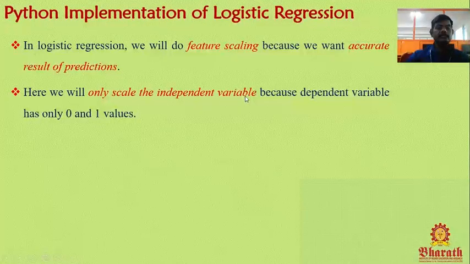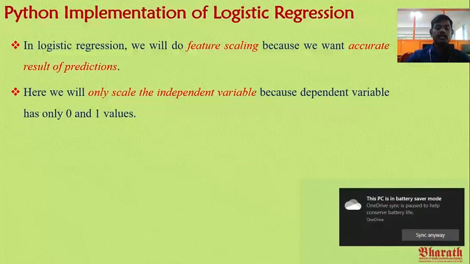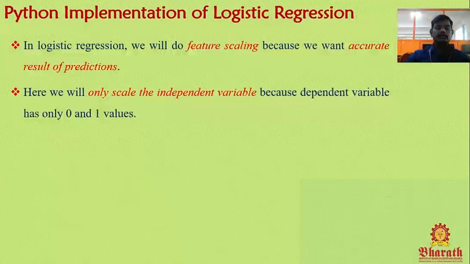Here we will only scale the independent variables. Why the independent variables? The dependent variable has only two values, either 0 or 1. But for age and salary, we have n number of values. Someone earns 20,000, someone earns 15,000, someone's age is 45, someone's age is 25.